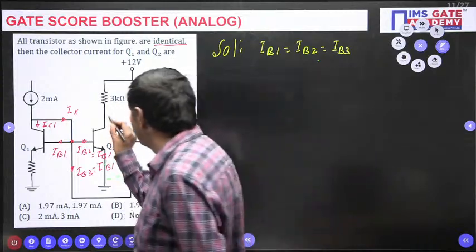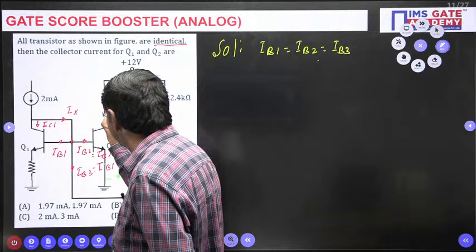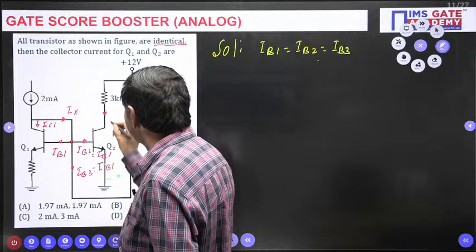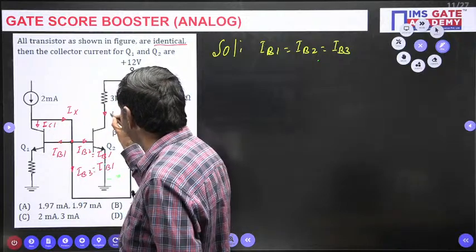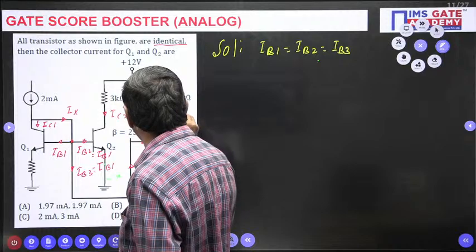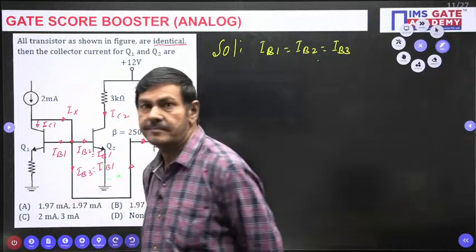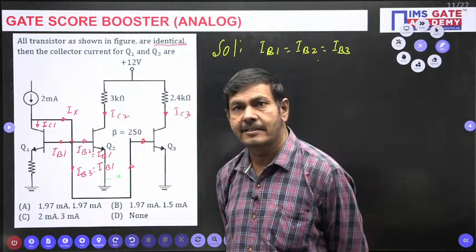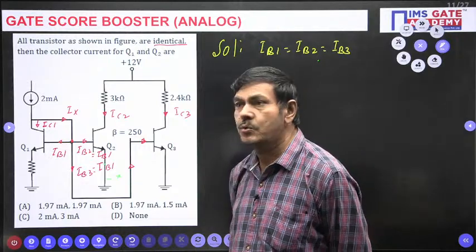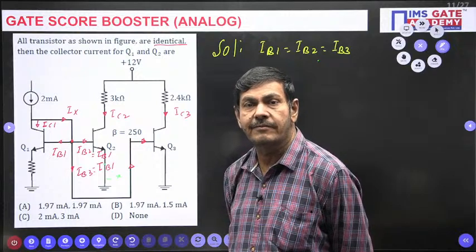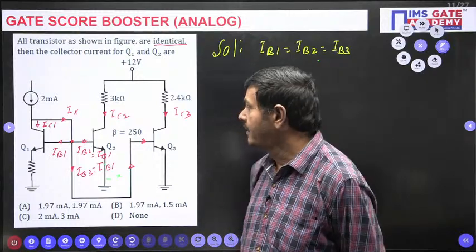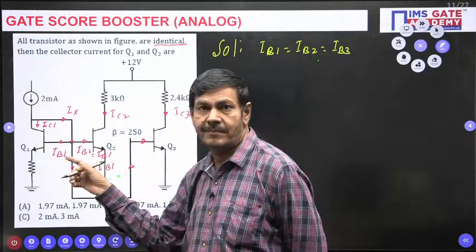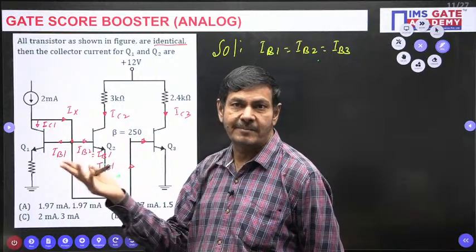But these are all the collector currents of the transistors. This is nothing but IC1, this current is IC2, and this current is to be taken as IC3. We can find whether all these 3 currents are the same or different. IC1, IC2 and IC3, are the same or different currents going to flow? Beta values are the same, base currents are the same. IC equal to beta into IB only.